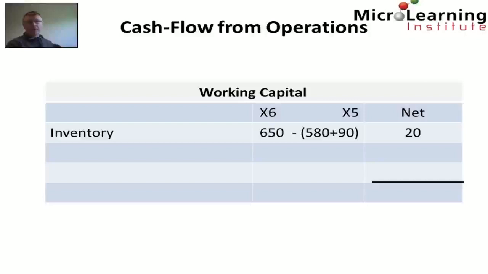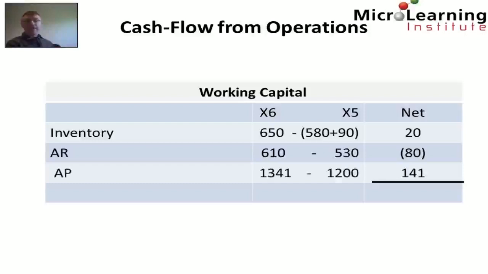So therefore, we can see that we have effectively reduced the amount of inventory in the period by $20 million, and of course this is a net cash inflow to the business. Similarly, with accounts receivable, our opening accounts receivable is $530 million, our closing accounts receivable is $610. So we can see that our customers, our receivables, have more of our cash at the end of the period than they had at the beginning. So consequently, this equates to a net cash outflow from the business to accounts receivable of $80 million.